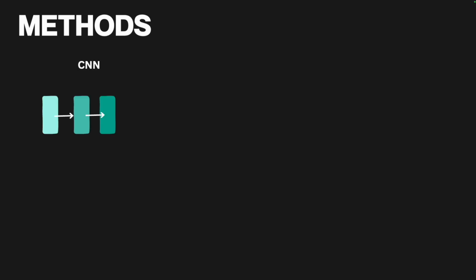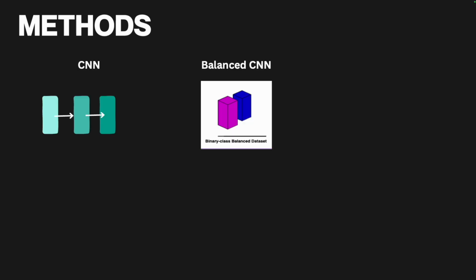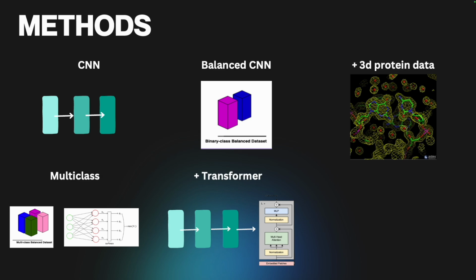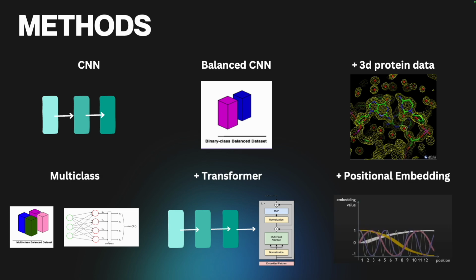The method that I used started with a baseline CNN model for binary classification, but then I balanced the data to improve the predictions. I then included 3D protein data and later introduced a multi-class approach using a softmax activation layer to predict 34 classes, which are 17 proteins and their binding and non-binding counterparts. Finally, I added a transformer with multi-head attention and positional embeddings to capture long-range dependencies.